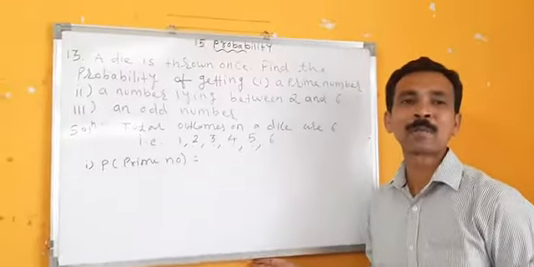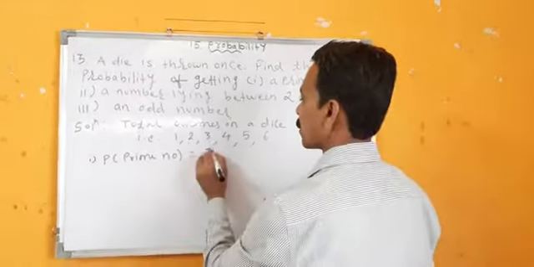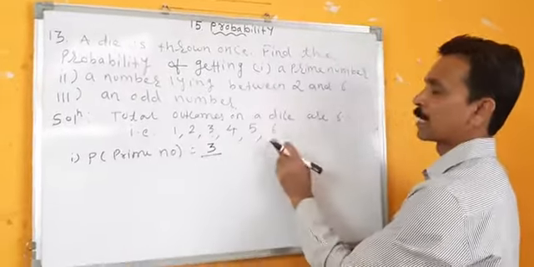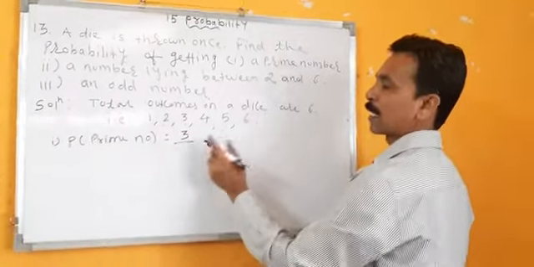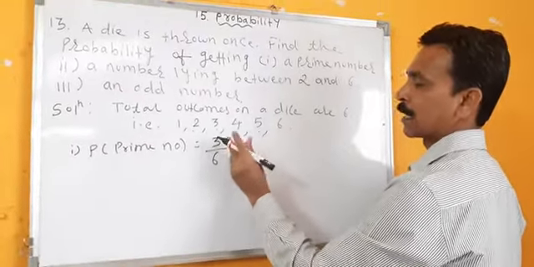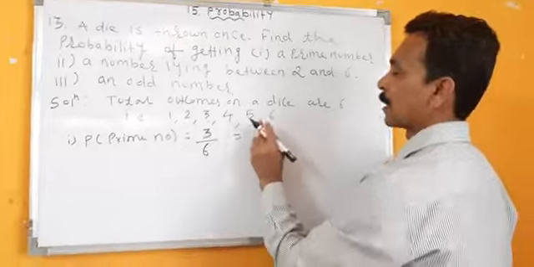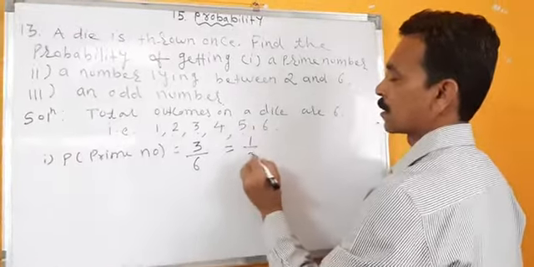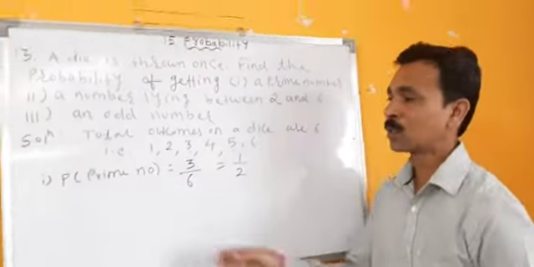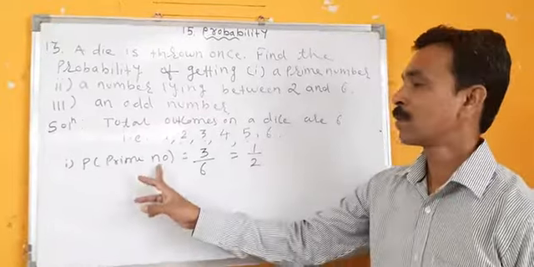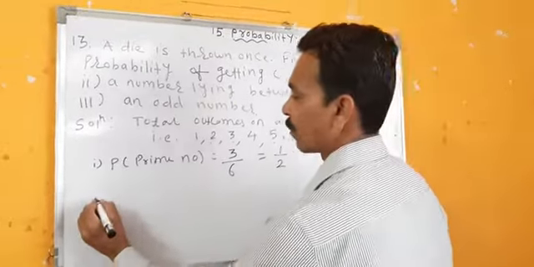So how many prime numbers are there? 3. 3 upon, what is the total number of outcomes on a dice? 6. So it is 3 upon 6. Reduce it. It becomes 1 by 2. So this is the probability of prime number, 1 by 2.